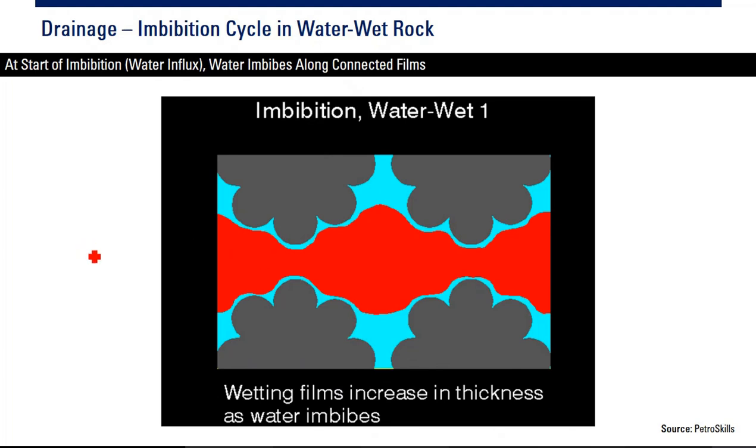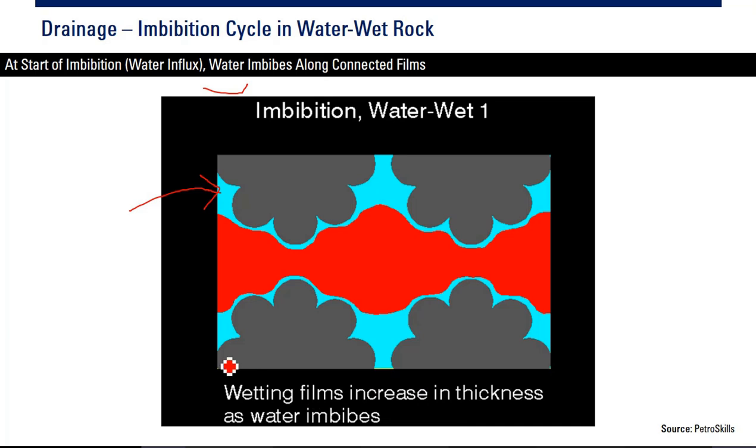Okay, now we have imbibition, for example, water injection or water influx from aquifer or water flood. At the start of the imbibition, in this case water influx, water imbibes along connected films. So we have a thin film over the surface of the rock. The water will imbibe. Water will be connected along this connected film. Wetting films increase in thickness as water imbibes.